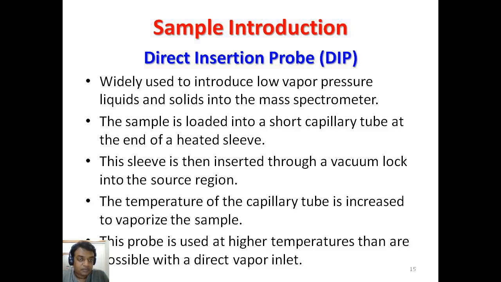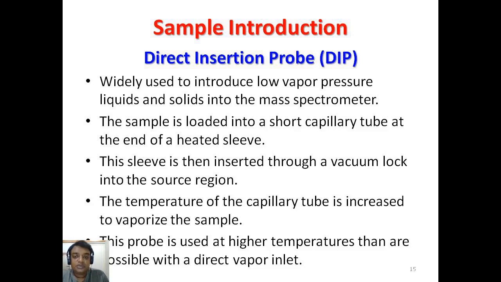low vapor pressures. Examples are chloroform, or sometimes triethylamine, or sometimes acetonitrile. So these are generally common solvents which have a low vapor pressure.